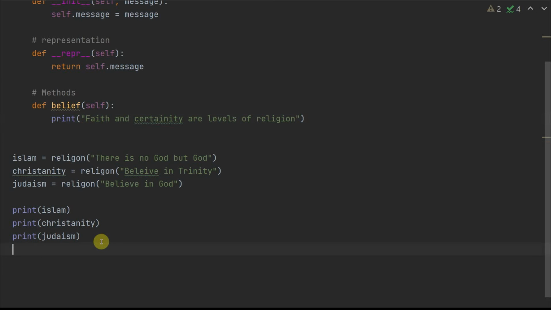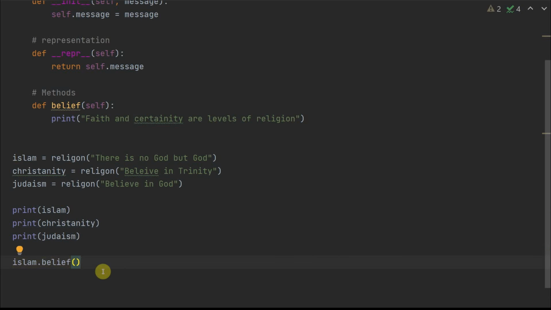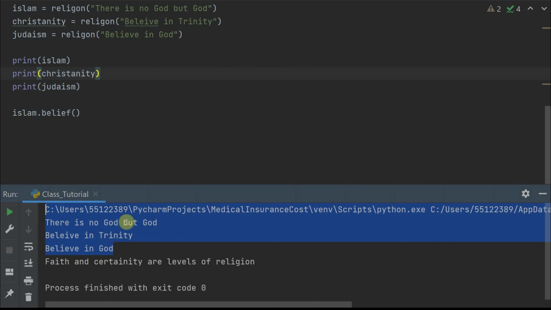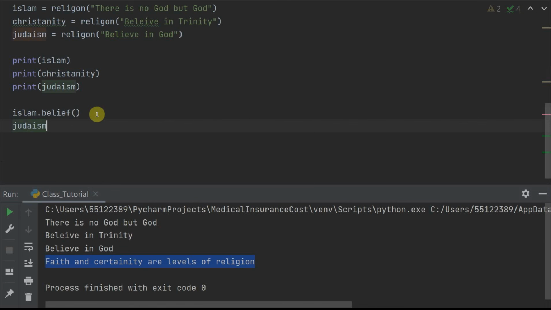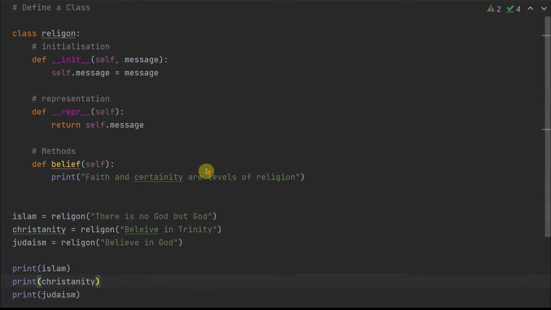Now let's say I want to say for the Islam object, what is the belief, right? Now remember, I don't have to use my print function because the print is already defined in that method itself. So when I run that, the first three are from my print function. The last one, faith and certainty are levels of religion, is printed out itself. And I can do it for all sorts of things, Judaism dot belief, and run that. It will automatically do that for me. So this is what a class is in Python.